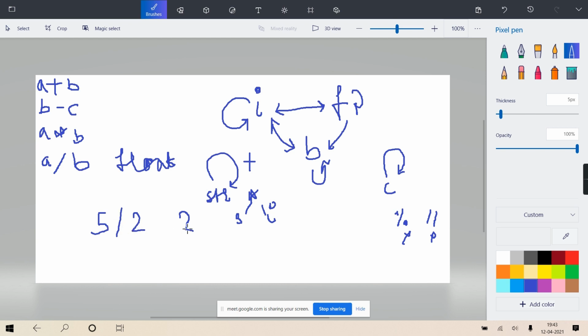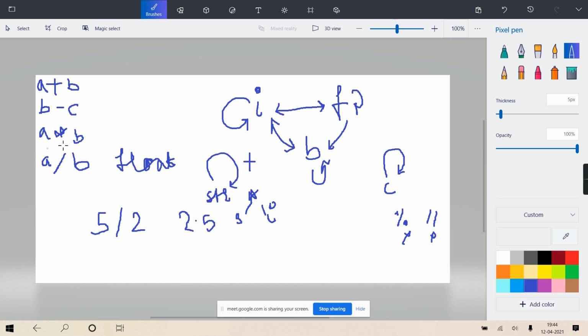If you do 5/2, the answer is 2, not 2.5. But in Python, with a slash b, the answer is always float, that is 2.5, even when both are integers. So if you are doing integer divided by integer, the answer is float only. Is it clear?